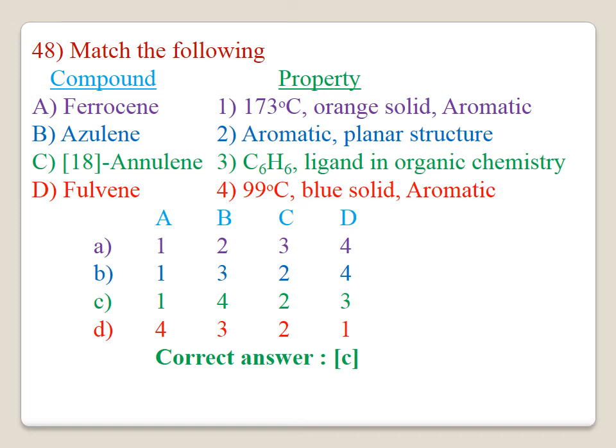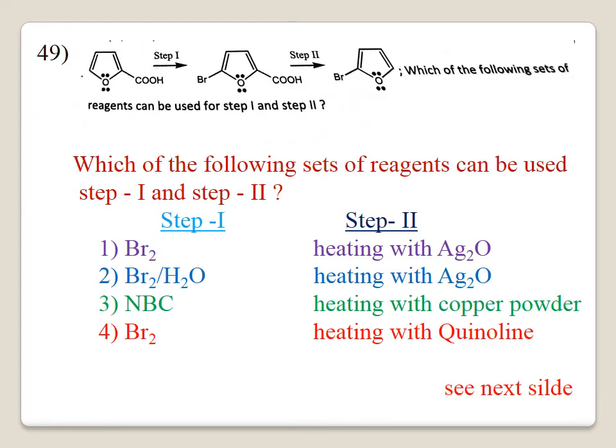The correct option for this question is C. 1, 4, 2, 3. 49.